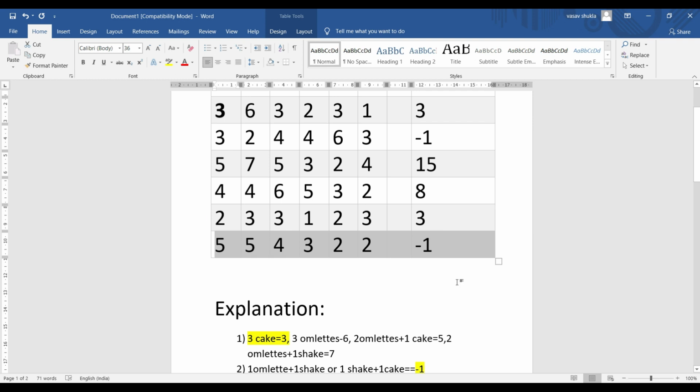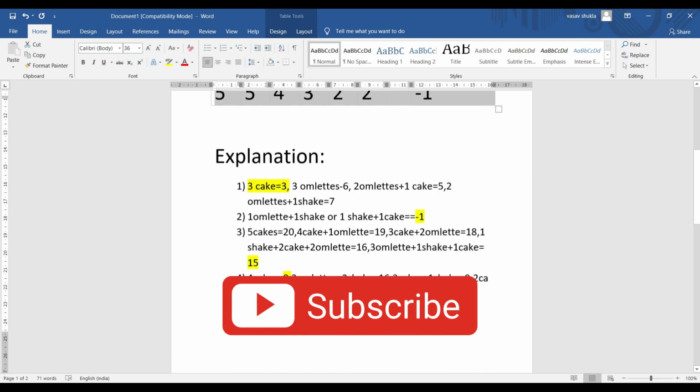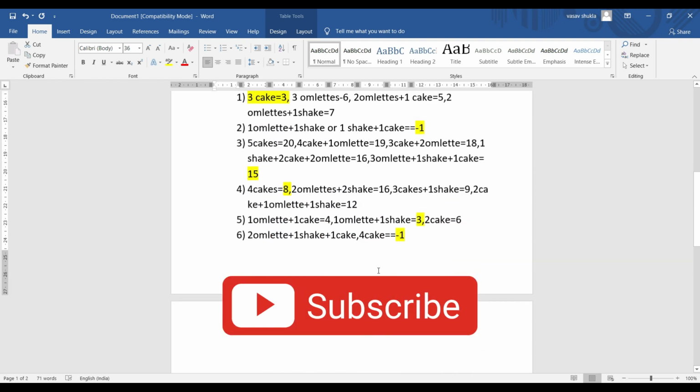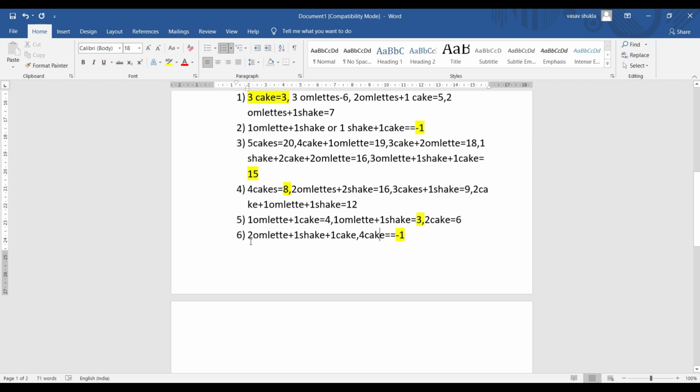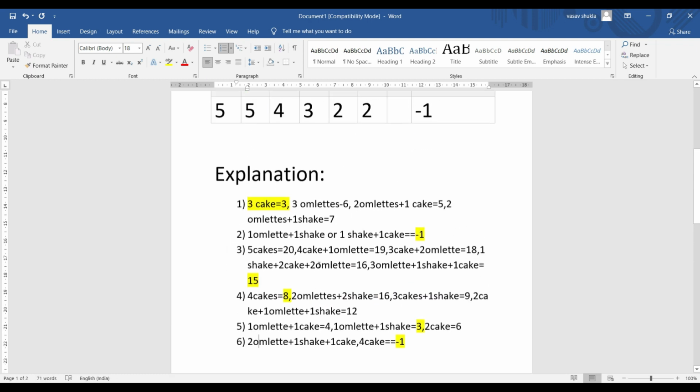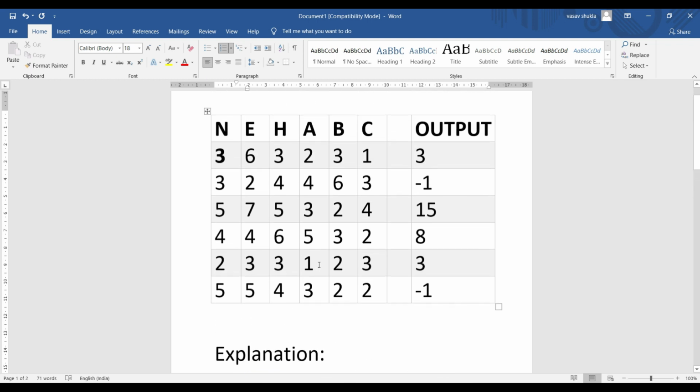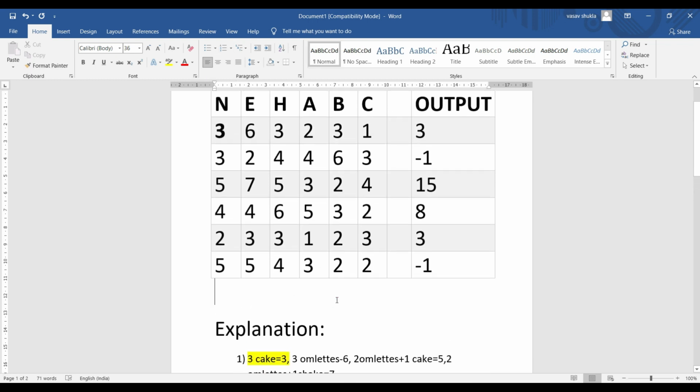And for the last test case, there are 5 people, and the values are 5 eggs, 4 bars, 3, 2, 2. So here the output is -1. So 2 omelets plus 1 shake plus 1 cake, or 4 cakes. So we are not able to feed all 5 persons, so the output is -1.